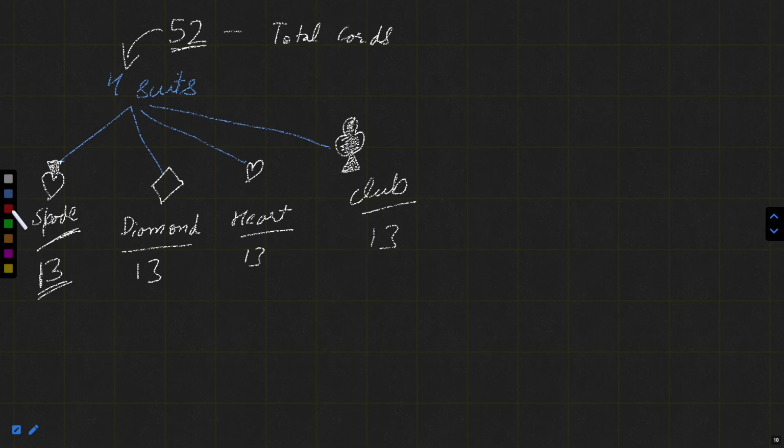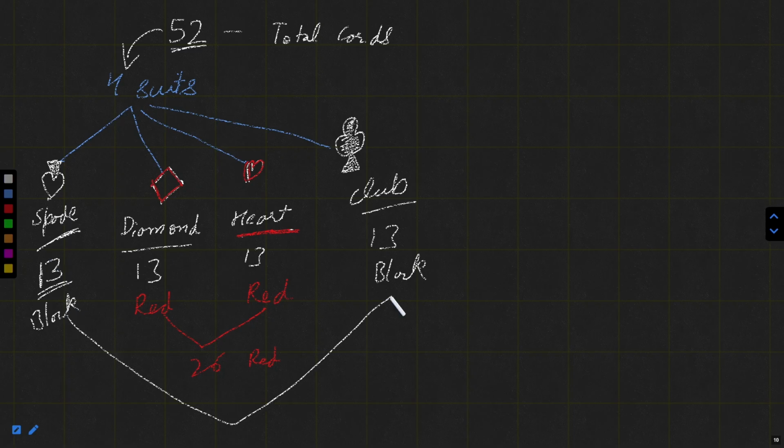Diamond is of red color, and heart is also of red color, if you connect it with the human heart. The remaining two are of black color. So in total we have 26 red cards and 26 black cards. I hope this is all clear.